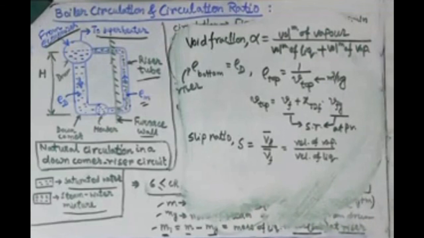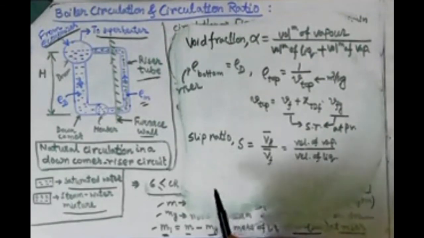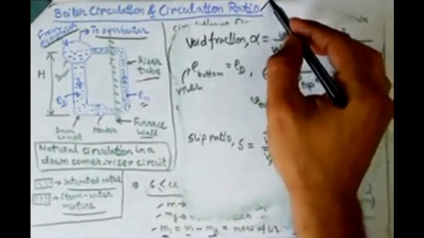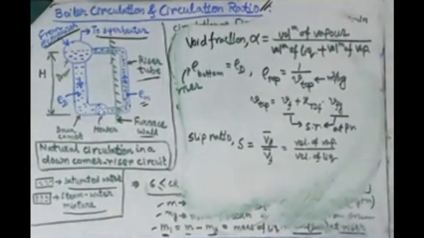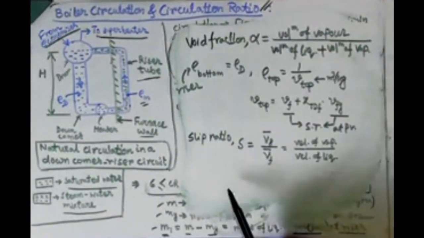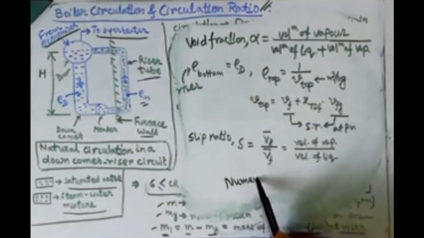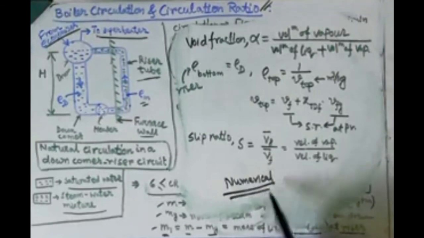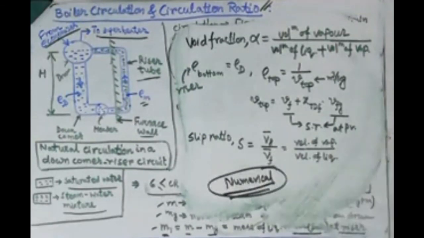Okay. So up to this we can complete the boiler circulation and circulation ratio. Dealing with the same topic, you can try solving a small numerical, and if you have any problem then tell me. Okay, next proceed.